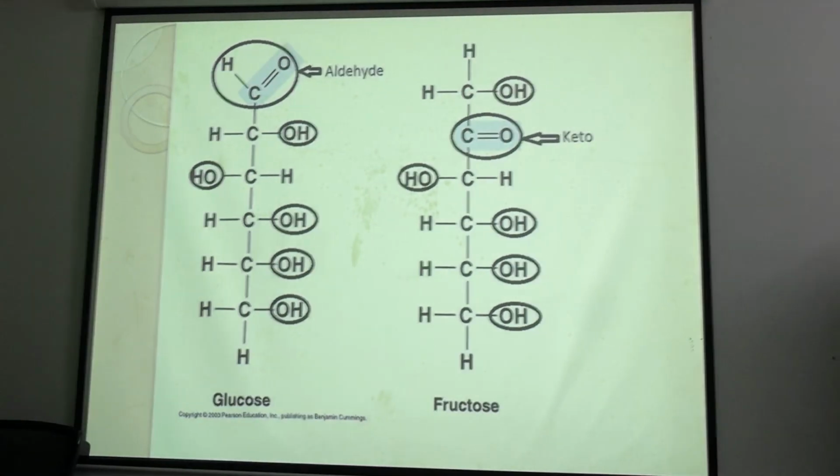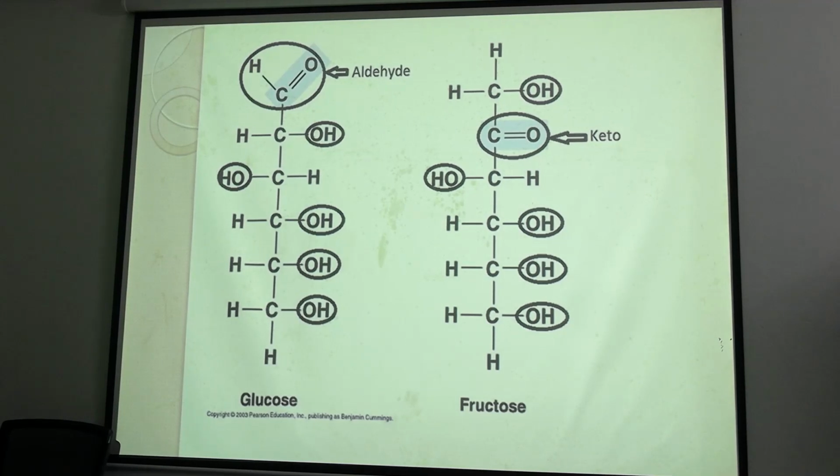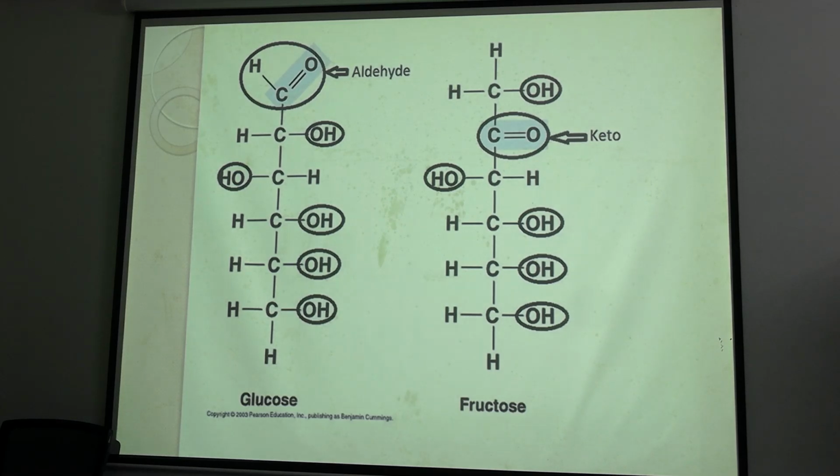Here are the examples where glucose and fructose are seen. So in glucose the functional group is aldehyde, and how many OH groups are there? 5 OH groups. All other carbon atoms are attached with one OH group. In case of fructose, there is a keto group, and when making the structure, we always start from the top carbon. The functional group we mark as C1.